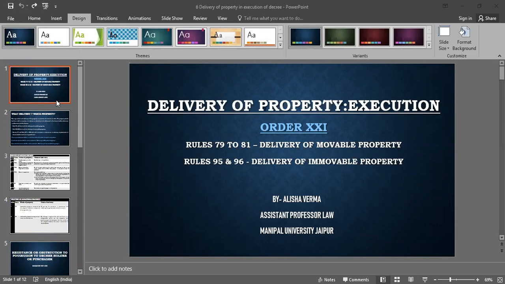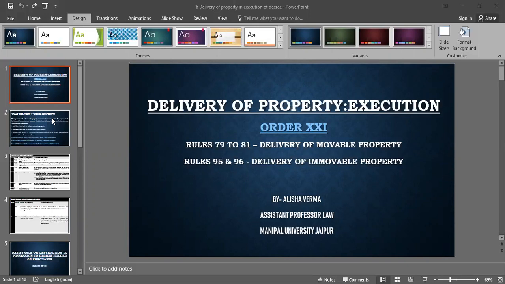There were two kinds of property which were sold in execution: immovable property and movable property. Here we are talking about delivery of the properties, both movable and immovable. Rule 79 to 81, three rules, talk about delivery of movable property, and Rule 95 and 96 talk about delivery of immovable property.